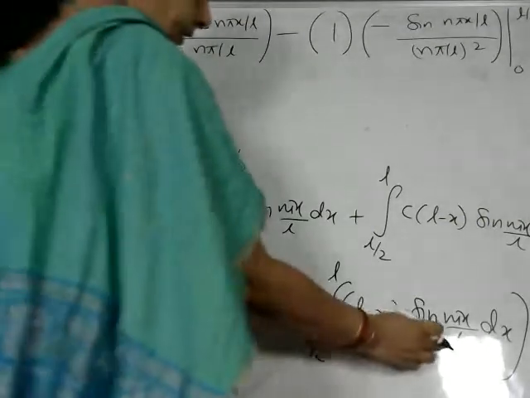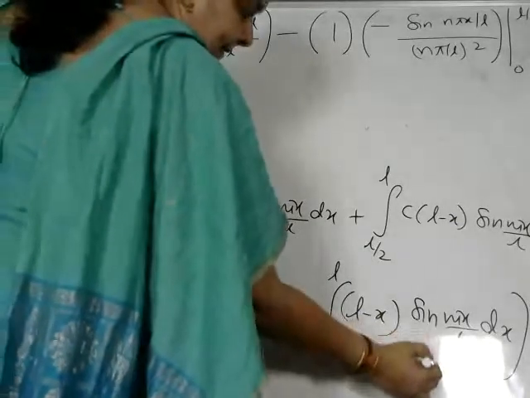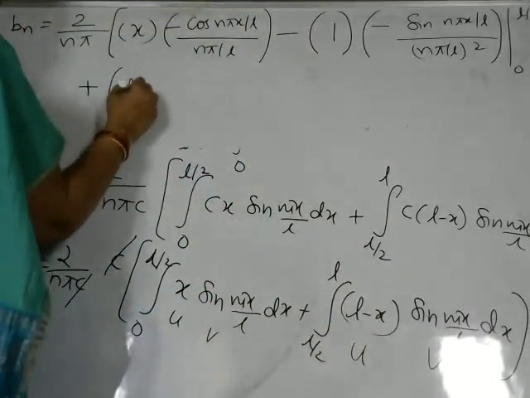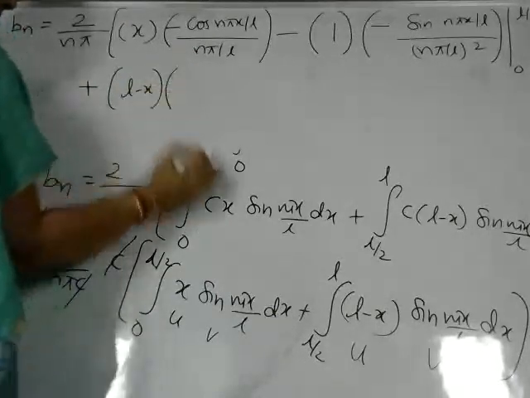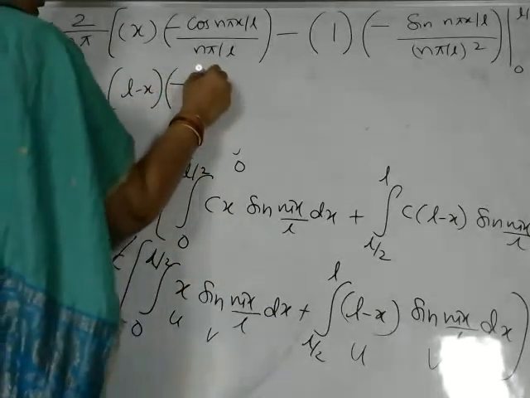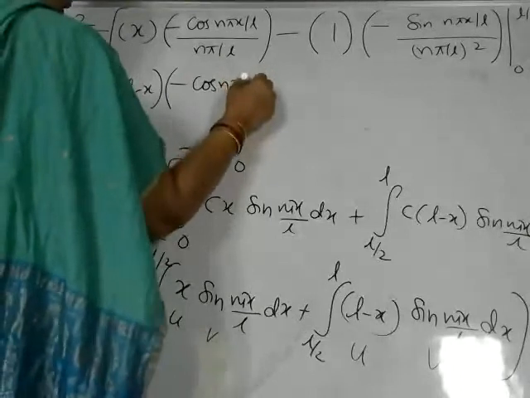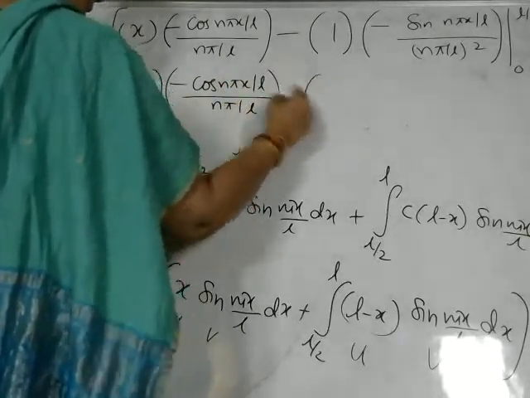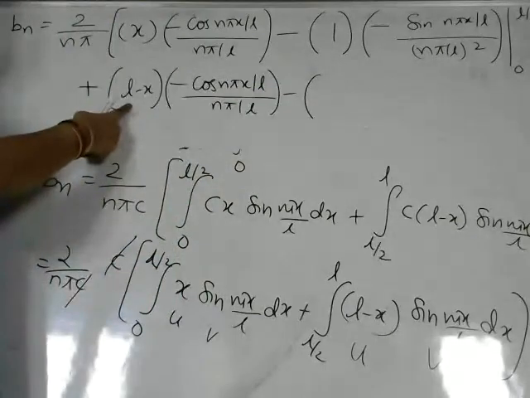Again we go with uv for these two. U is L minus x, v is the sine function. So now u, L minus x, into integral of sine, minus cos n pi x by L by n pi by L, minus derivative of L minus x. L is constant, derivative is 0.